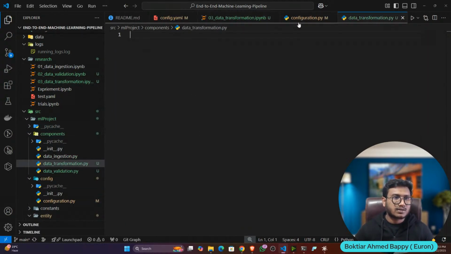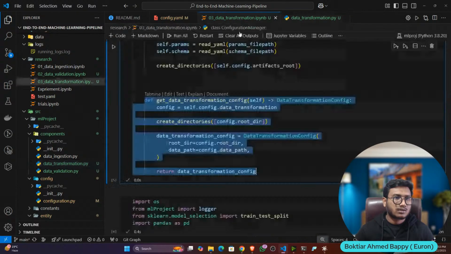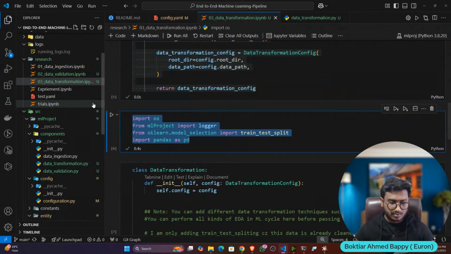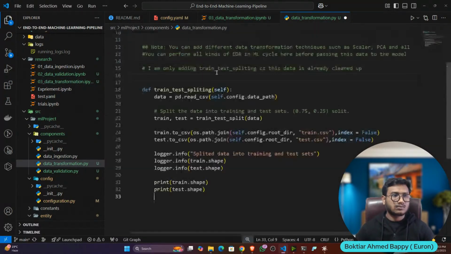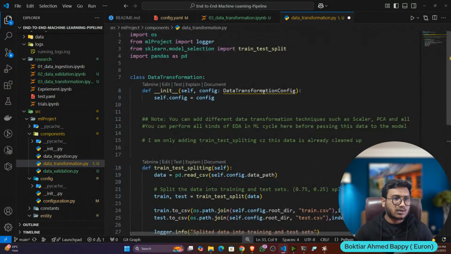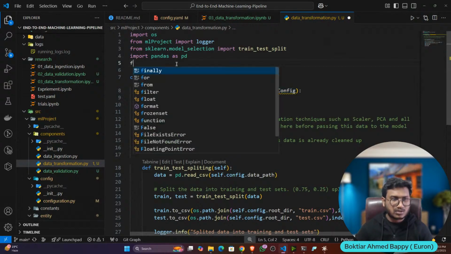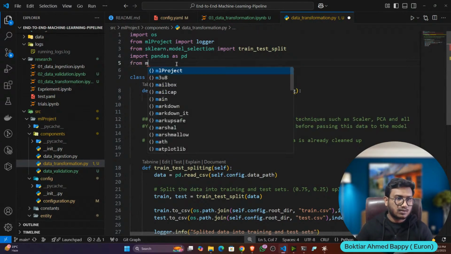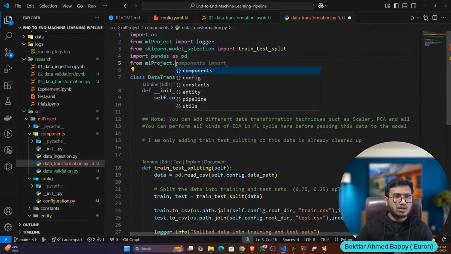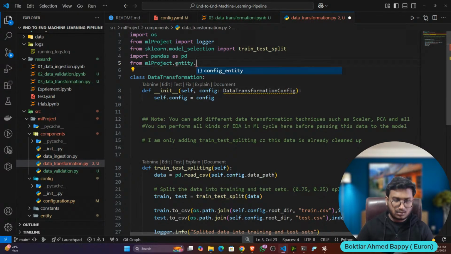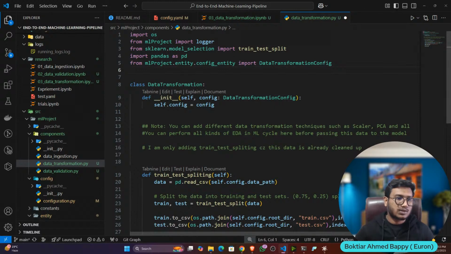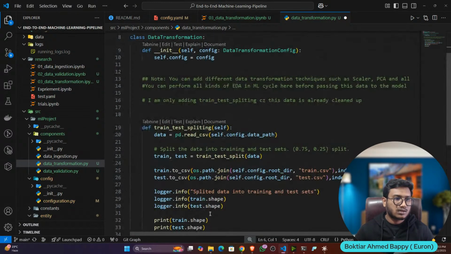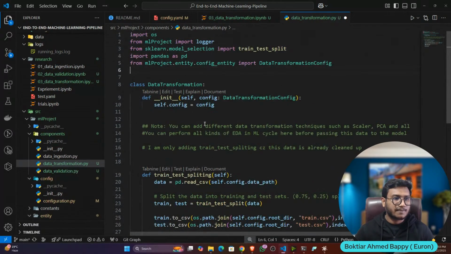Now inside that, let's write the component. Okay, so now let's import this data transformation config, from ml project dot entity config entity, import this transformation. Now anything else I need? No, I think everything is fine.